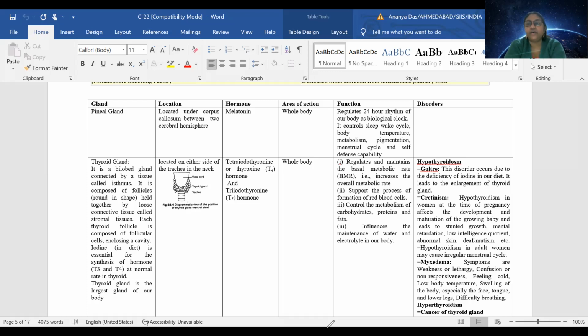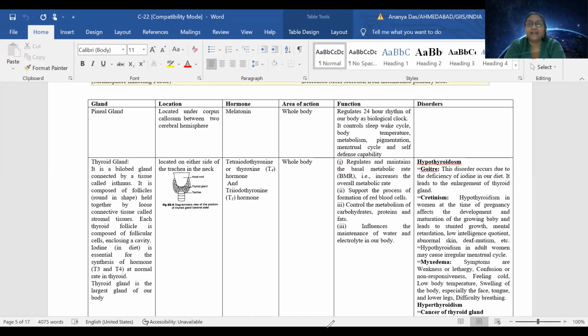Many experiments were done in this aspect by keeping a person in darkness, under light and so on. It is observed that light obviously has a role in controlling the sleep-wake cycle. But apart from that, our body has its own clock, called the biological clock, which decides this is the time I need to wake up and this is the time I need to sleep.